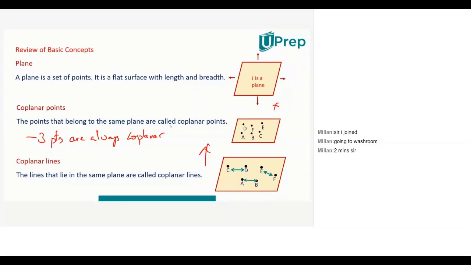So, for example, first, sir, we will take 2 points, A and B. Sir, it is like you told about axioms. So it is an axiom that 2 points will always be coplanar, whether it is in London or India or wherever.